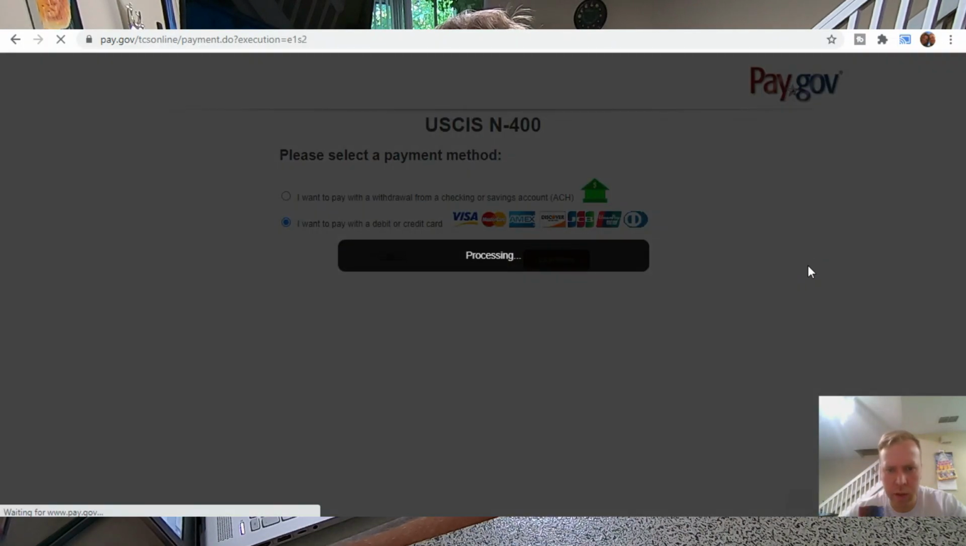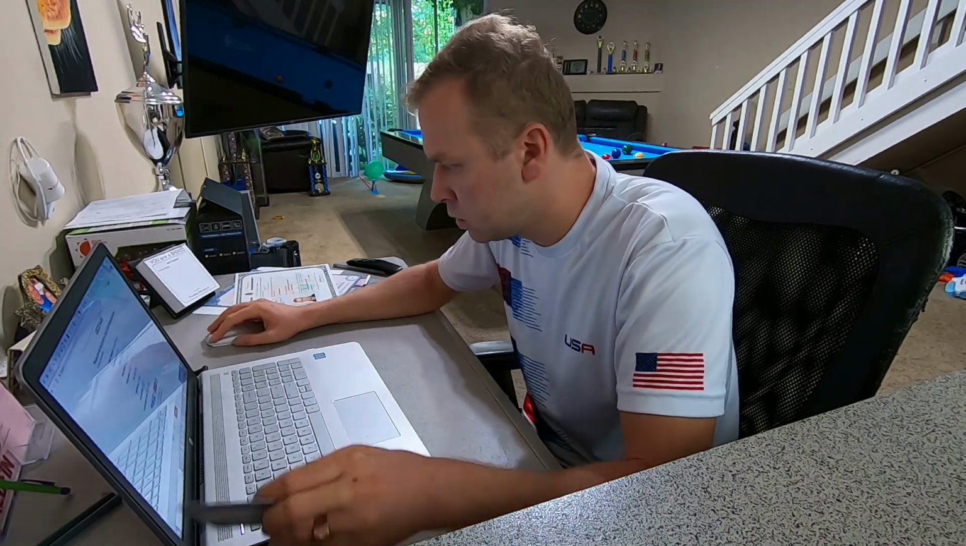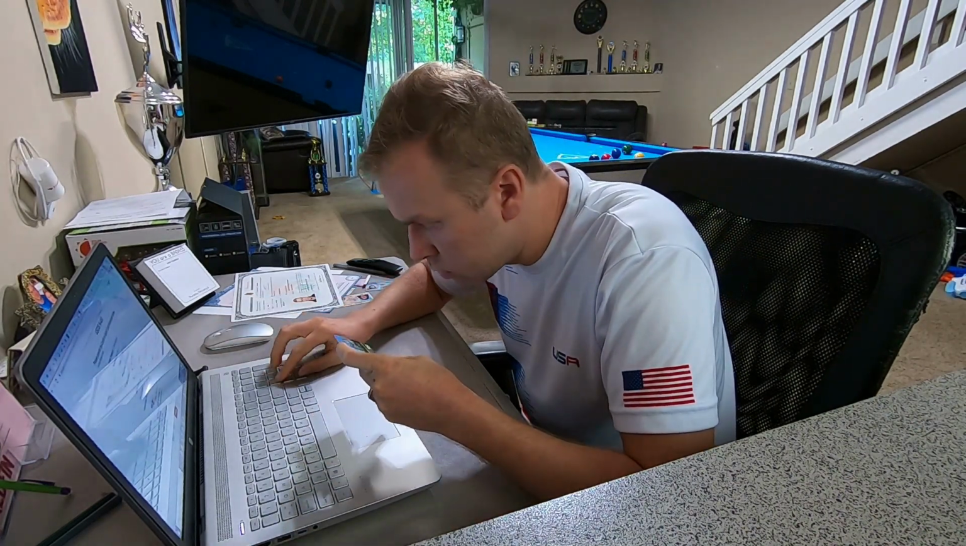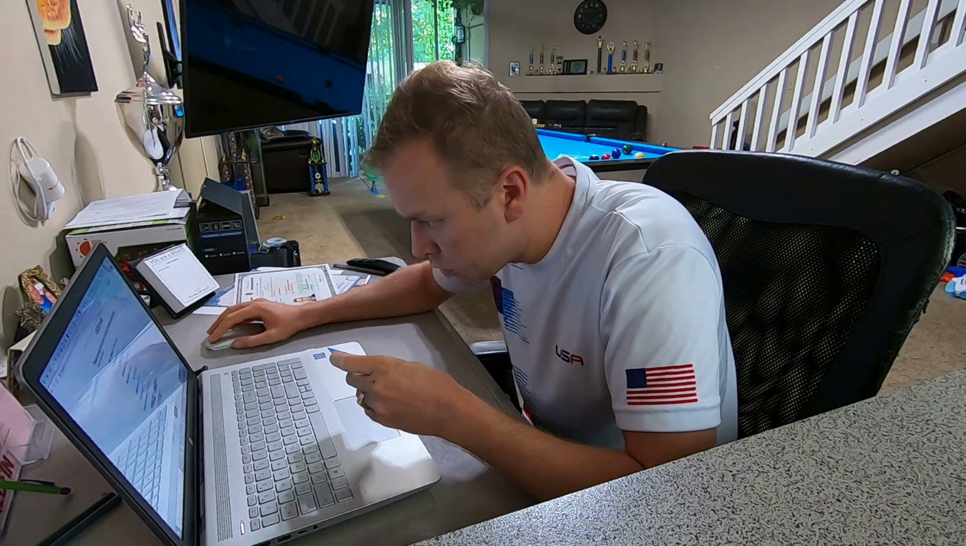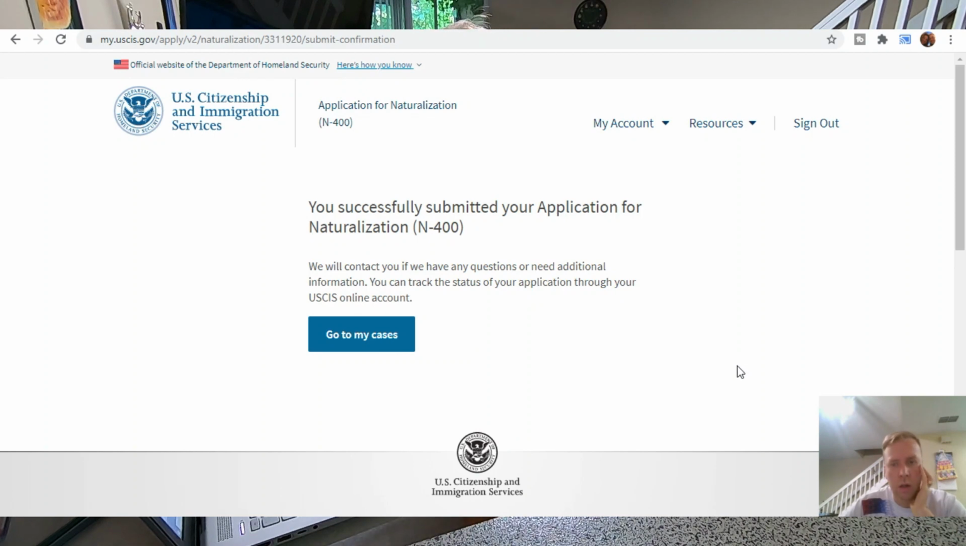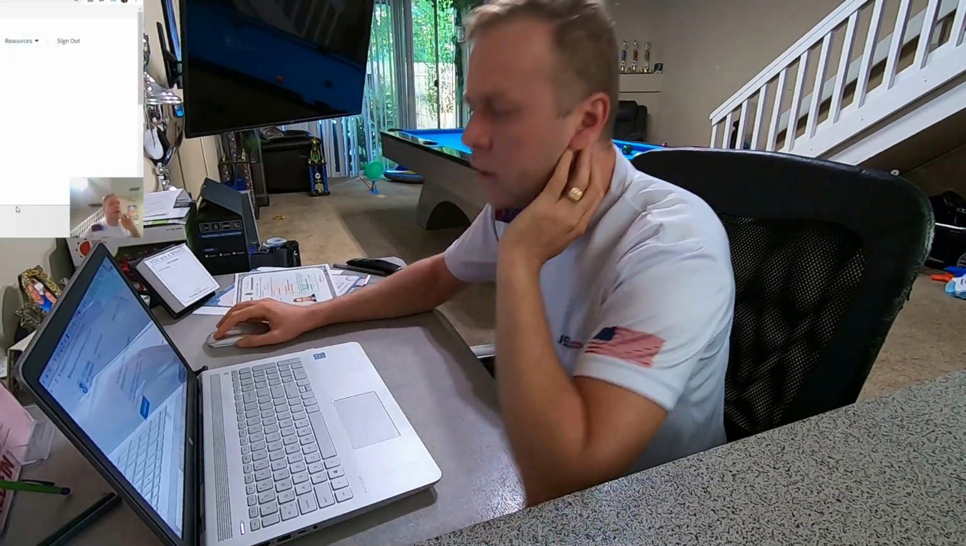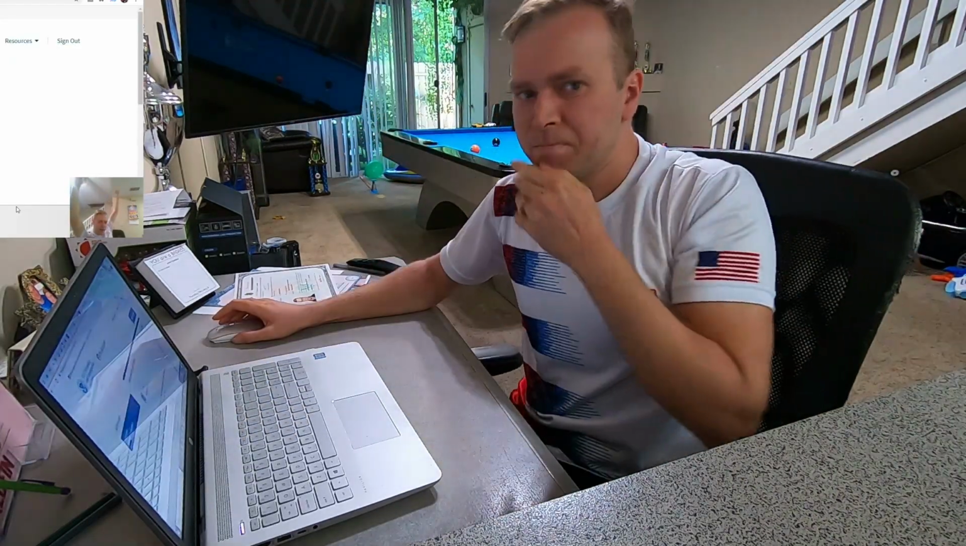So there's not any fee if you pay with a credit card, or if you want to pay from your checking account. If you have a check to provide, you could do that also. In my case, I'm just gonna pay with a card. Alright, and then once you pay, they're gonna say that you successfully submitted your application for naturalization. You can track the status of your application through your USCIS online account. We have applied! Yay! And just like that, you apply application N-400.